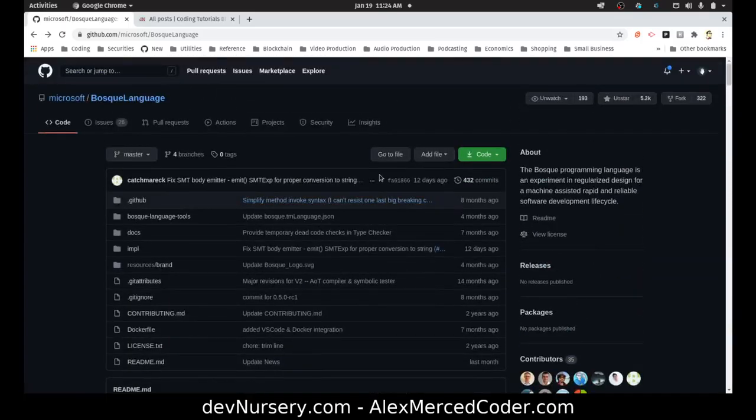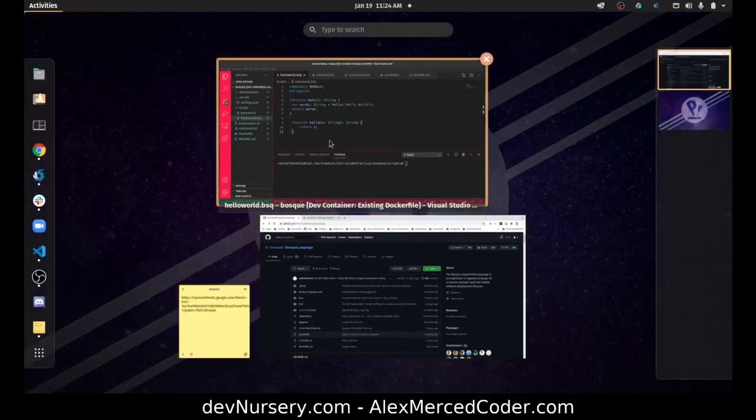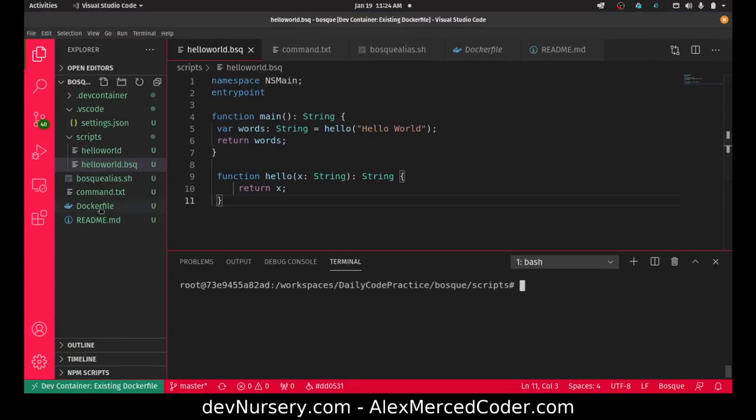So essentially, how do we set this up? This Bosque language tools folder is the VS Code extension, so that we get syntax highlighting and all that stuff. Cool. So with this Dockerfile, what I did is I put the Dockerfile in a folder that I wanted to use to work with this language.